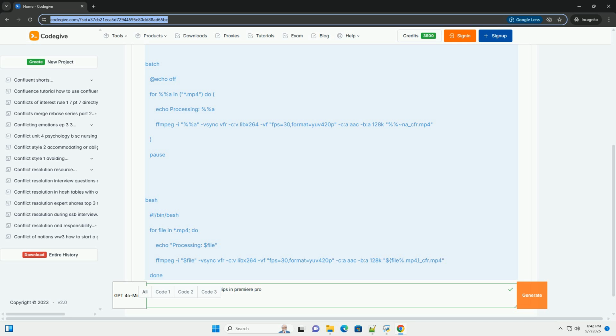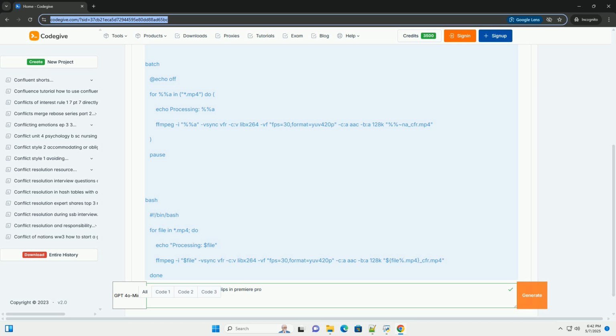Important considerations for ffmpeg. Choose the right frame rate: as with Handbrake, select a frame rate close to the maximum frame rate reported for your VFR clip. Scaling and resolution: if you need to resize the video while converting, add the scale filter, -vf "fps=30,scale=1280:720,format=yuv420p". This example scales to 1280x720. Replace 1280:720 with your desired width and height.